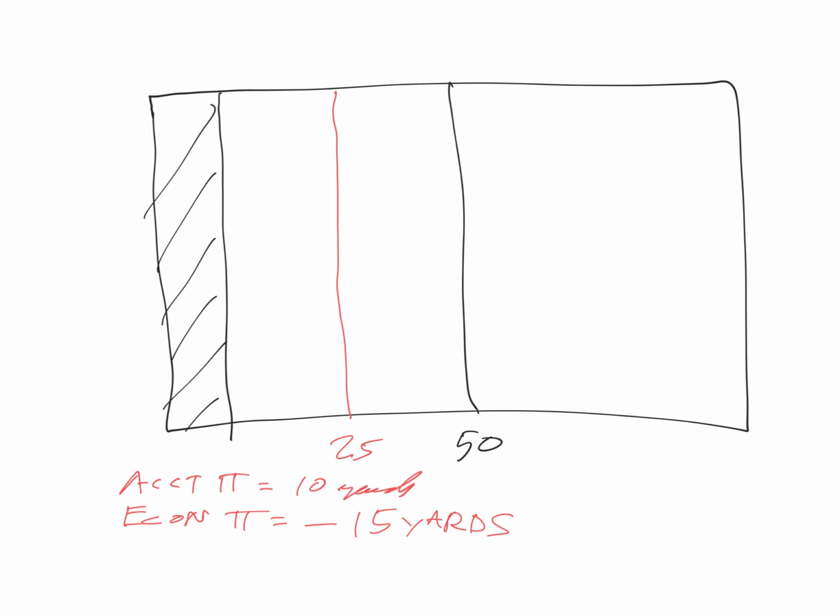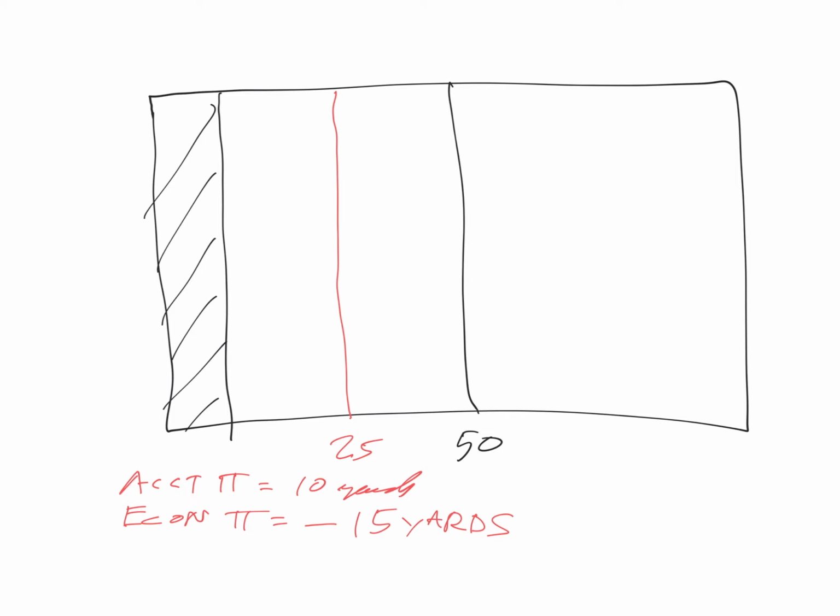That's why the other team is cheering. And that's why your team is not happy and your fellow fans are not happy, even though running 10 yards is a pretty good run. It was not the best decision. There's a loss there. So again, accounting is for record keeping. Economic profit is for decision making.